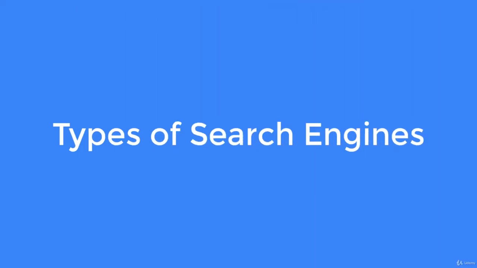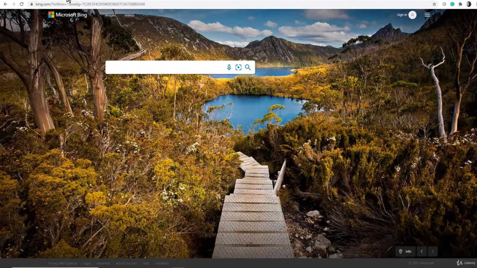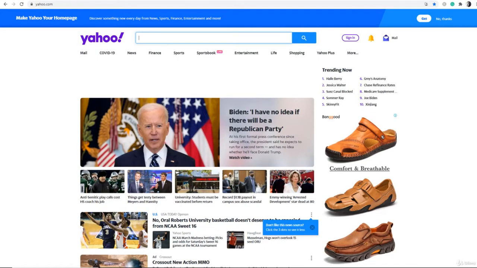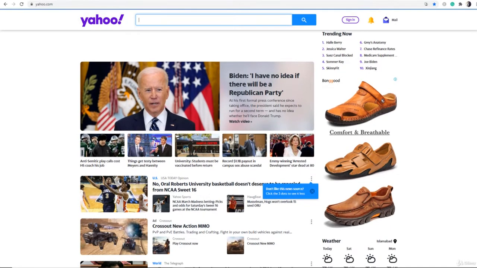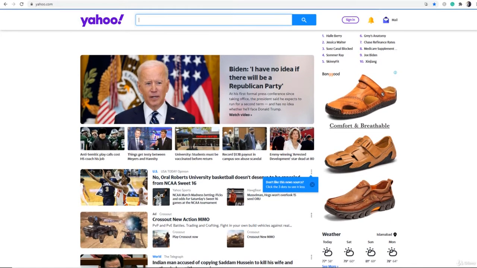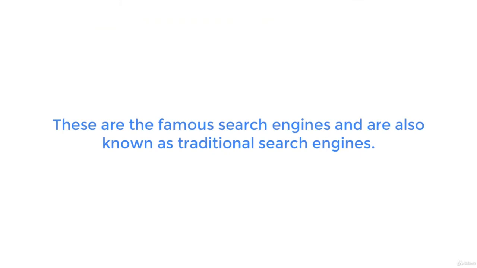In this video, I'll tell you about the different kinds of search engines. The first three are Google, Bing, and Yahoo. These are called general search engines because we can search articles, videos, jobs, questions and answers, images, and many other things in these search engines. These are the famous search engines and are also known as traditional search engines.